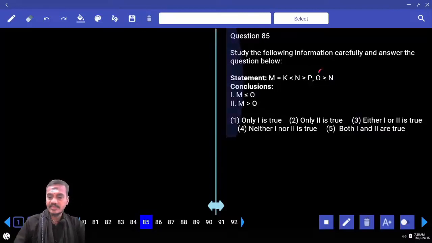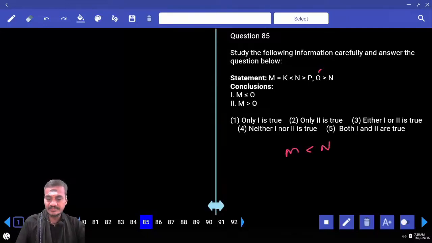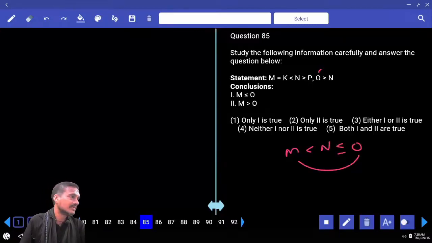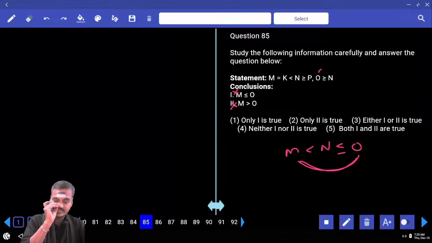Which element is common, M lesser than N, O greater than or equals to N means N lesser than or equals to O. Now between M and O, M lesser than O is true. We can derive the conclusion. Hence M lesser than or equals to O is false, M greater than O is false, hence it is neither one nor two.